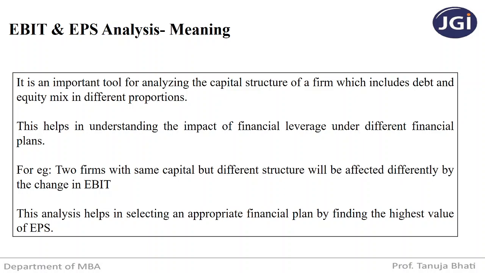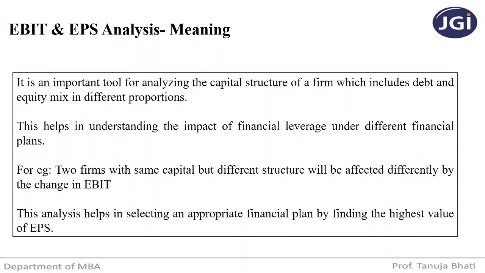Now suppose there are multiple financial plans, how will a company based on this analysis derive which capital structure is optimal? Whichever has the highest EPS, earnings per share.